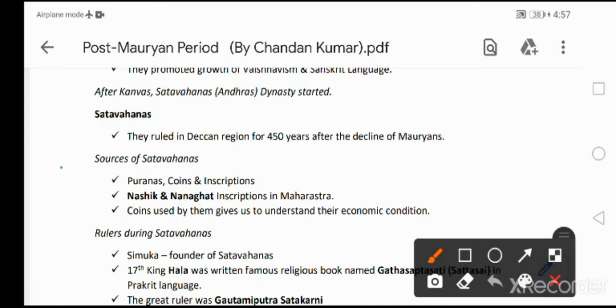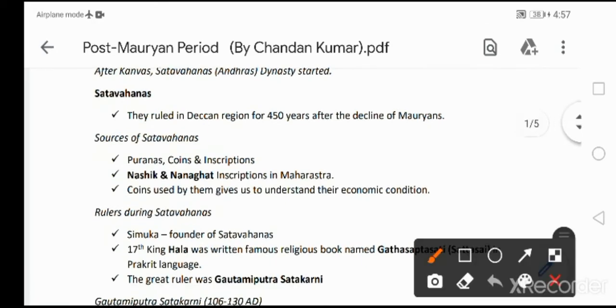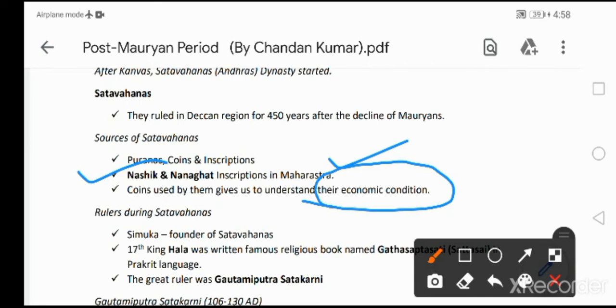Let's know about sources of Satavahanas. They found many sources regarding Satavahanas. Among them, Puranas, coins, and inscriptions are important. Then Nashik and Nanaghat inscriptions in Maharashtra also describe Satavahanas. They also used coins during that period. This gives us a clear explanation about economic situation during Satavahanas period.